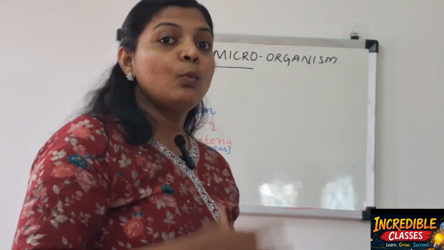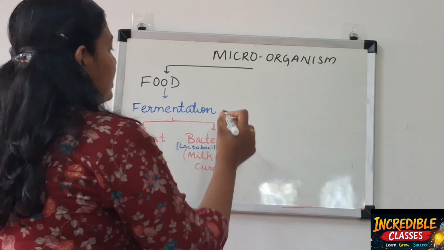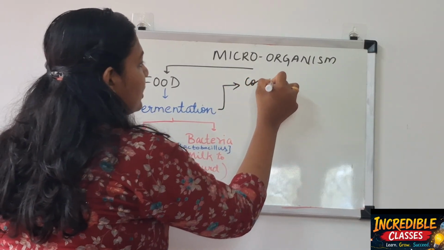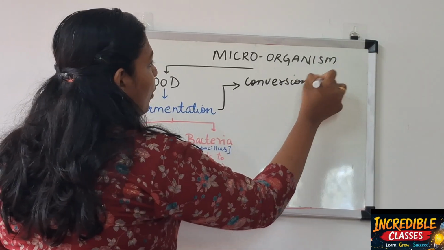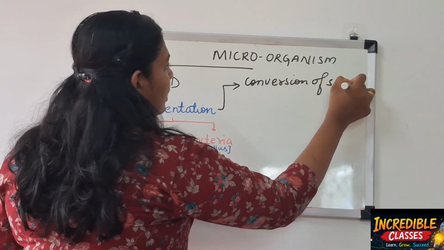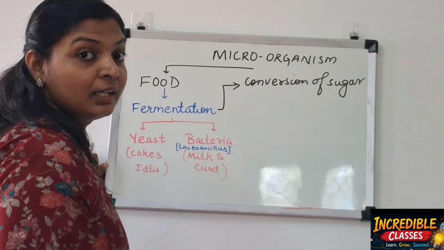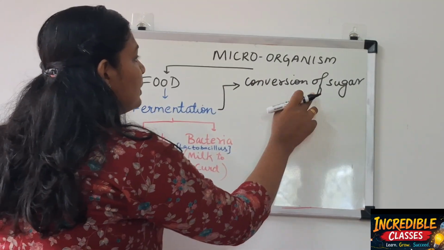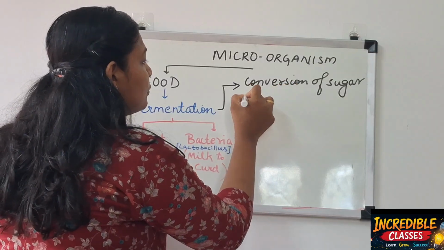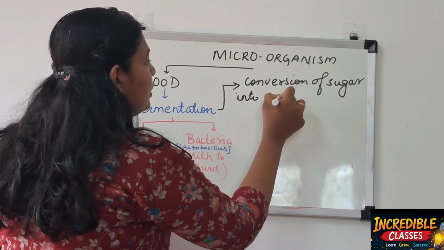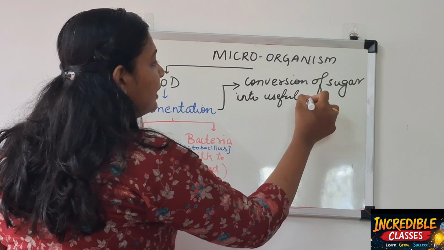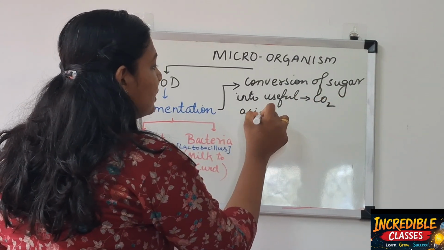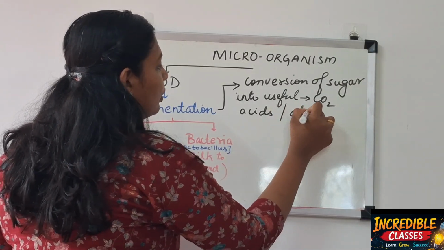Now, my dear learners, what is fermentation? Fermentation is a process of conversion of sugar. Every food has some sugar content in it. So conversion of that sugar into useful products like carbon dioxide, acids or alcohol.